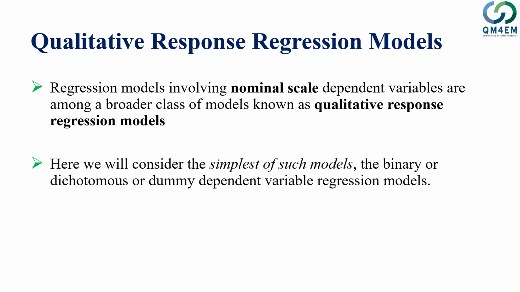Dichotomous is the same thing, and a dummy variable, as we already know, has a possible value of 0 and 1 only. So we will discuss very shortly a special case of qualitative response regression models in which the qualitative dependent variable has only two possible values, either 0 or 1. Before going there, I would like to add some background.